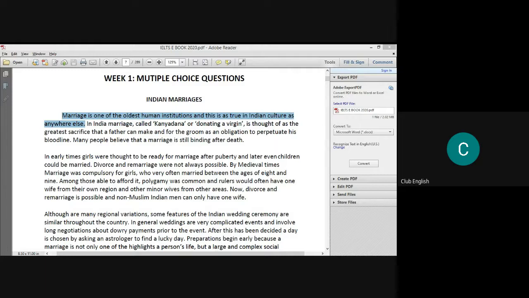So it is a similar thing: this is true in Indian culture as anywhere else means it is actually done everywhere else also. My question is whether Indians are doing these types of practices in foreign countries, and whether it is relatable to the kind of marriage they are doing in the US or UK. Yes, obviously. Marriages are everywhere. Everywhere else means people in the US are getting married, people in the UK are getting married, people in Russia are getting married. Everywhere people get married, right? So marriage being true in Indian culture as anywhere else means marriages are happening all over the world.